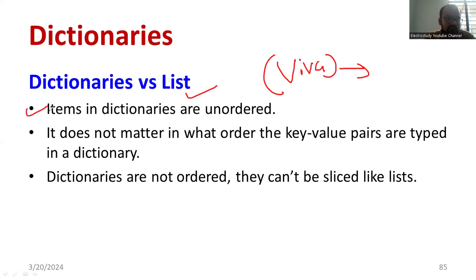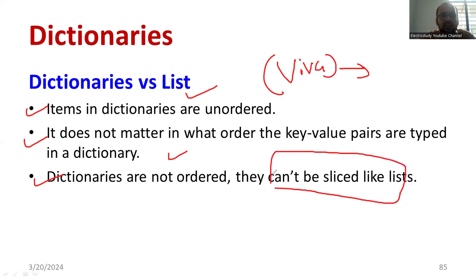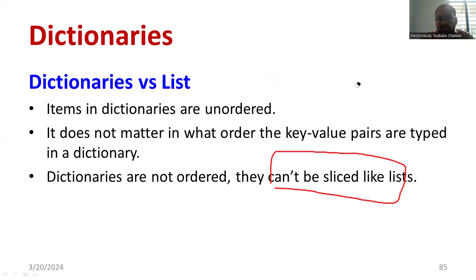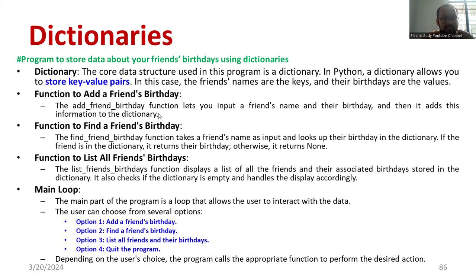Here, the items in the dictionaries are unordered, whereas items in the list are ordered. It does not matter in what order the key value pairs are typed in the dictionary, but the list is kept in an ordered fashion. Dictionaries are not ordered. They cannot be sliced like a list. The slicing operation is not possible. That is another specialty of a dictionary. If I go for a list, definitely I can go for a slicing operation. You might have heard about slicing. I can cut a particular portion and separate it. That is called slicing. But slicing is not supported by the dictionary data type.